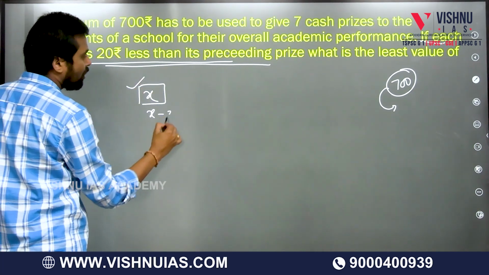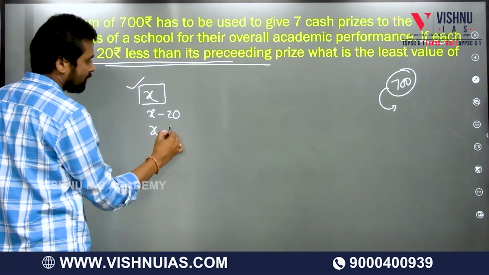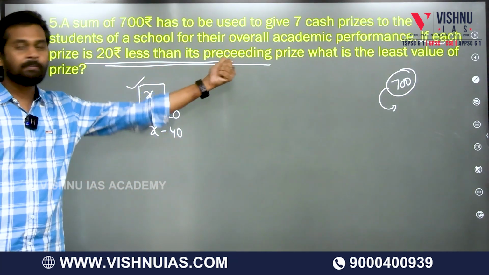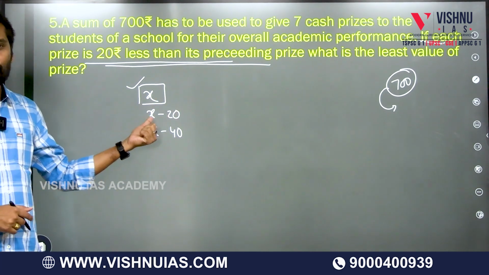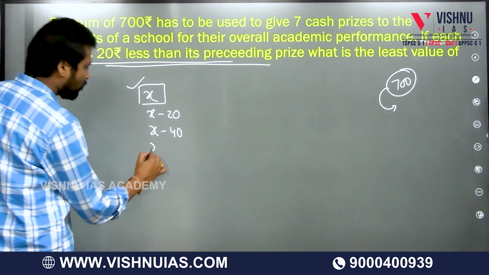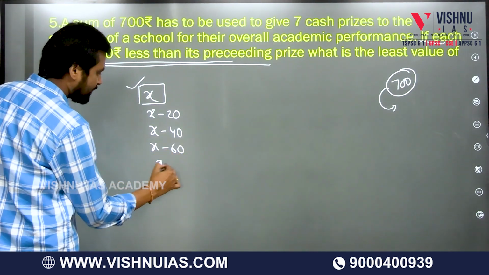The next prize is another 20 rupees less than the previous one, so x minus 40. The next is x minus 60, x minus 80.